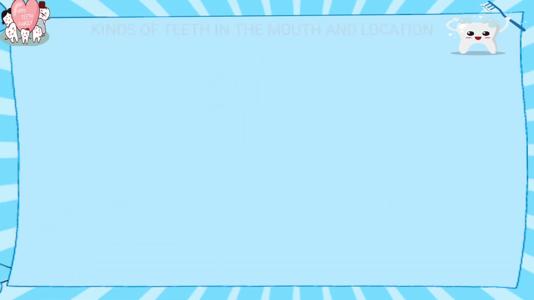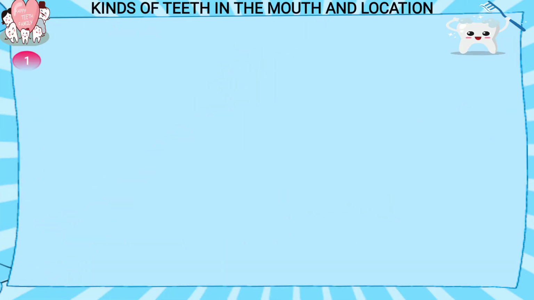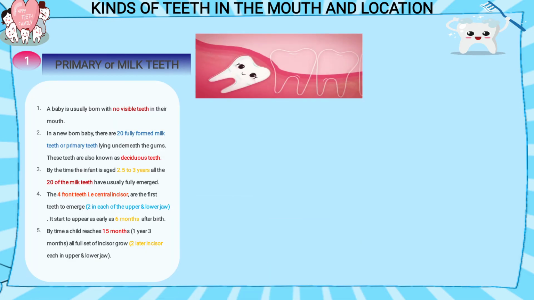This was tooth structure. Now we'll see kinds of teeth in the mouth and their location. We have two kinds of teeth, primary teeth and permanent teeth. One by one we'll see. First the primary or milk teeth. A baby is usually born with no visible teeth in their mouth. In a newborn baby, there are 20 fully formed milk teeth lying underneath the gums. They have the 20 teeth, but they are not visible. Where are they? They are under the gums.